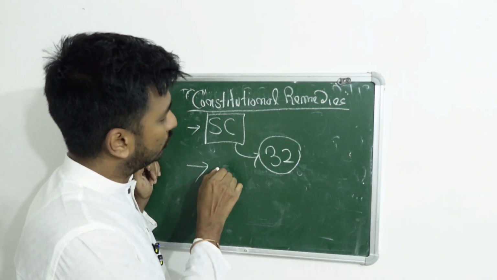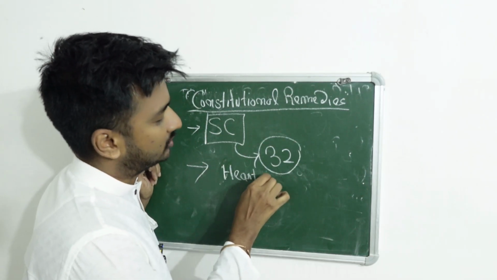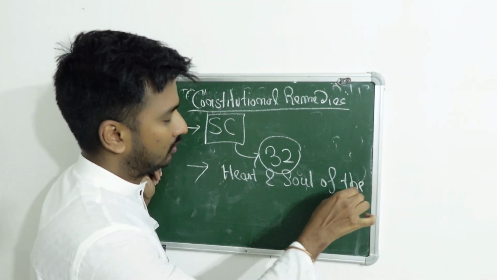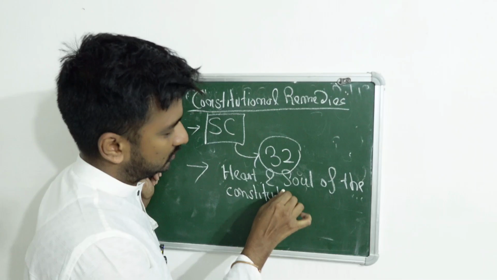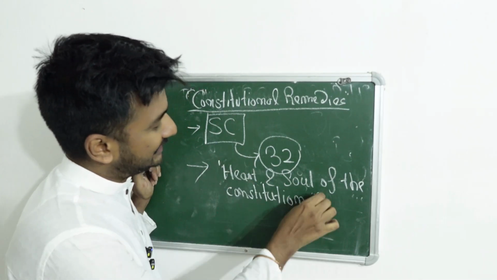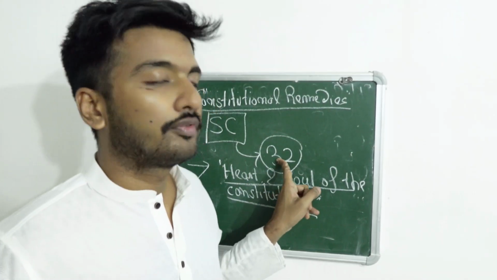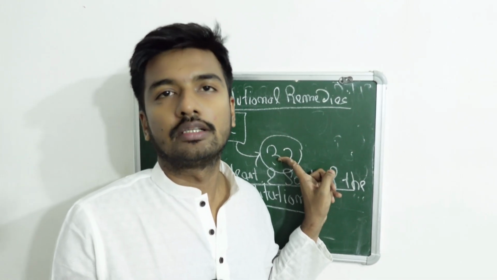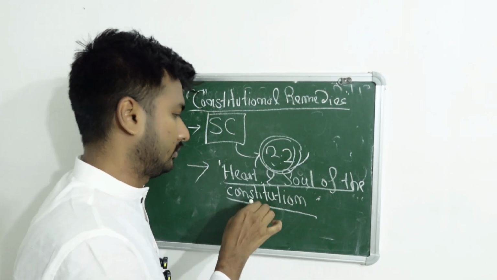This is also known as the heart and soul of the Constitution. This is very important from the exam point of view. Article 32: if your rights are denied, where will you complain? You can complain directly to the Supreme Court. Under which article is the provision made? In Article 32. Now this is all about fundamental rights.